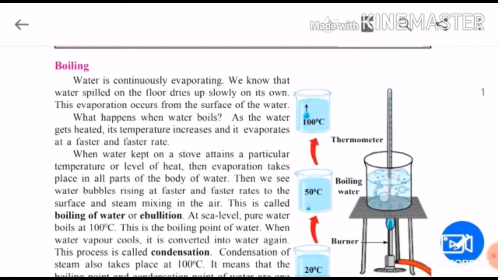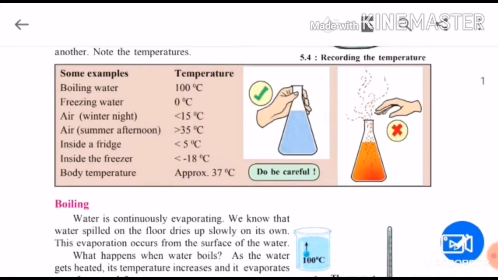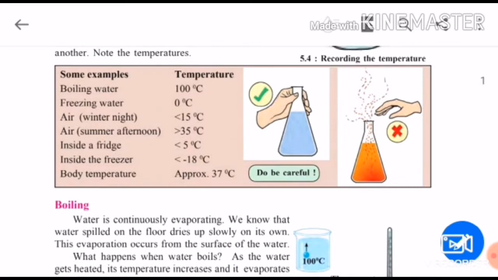Then we have seen about temperature and thermometer. We have seen that degree Celsius is the unit of measuring temperature. Thermometer is the instrument for measuring the temperature. Then we have seen some of the temperatures like boiling water 100 degrees Celsius, freezing water 0 degrees Celsius, body temperature 37 degrees Celsius. Inside a fridge, the temperature is less than minus 18 degrees Celsius.